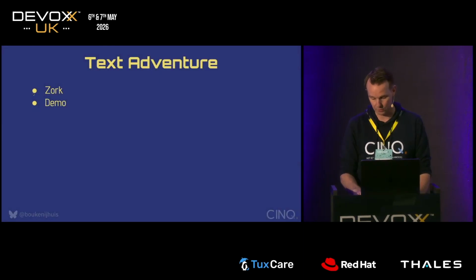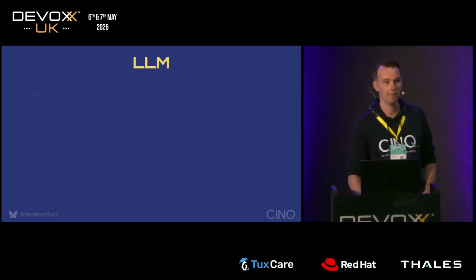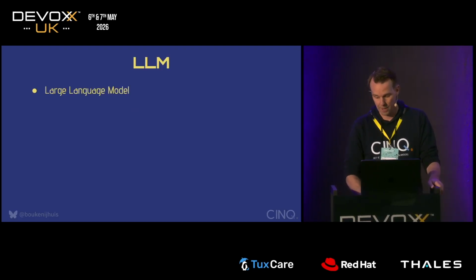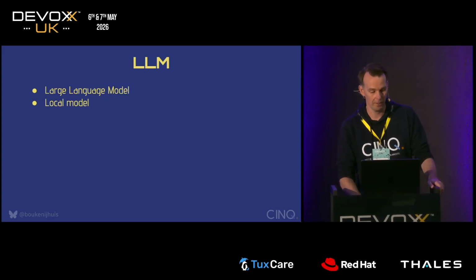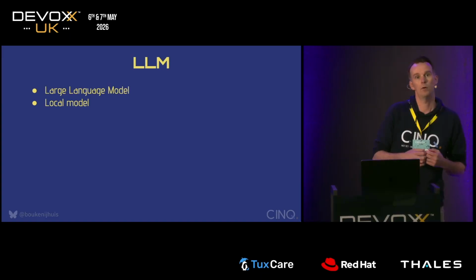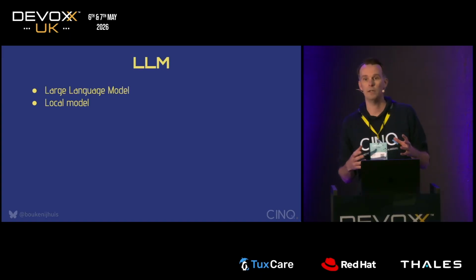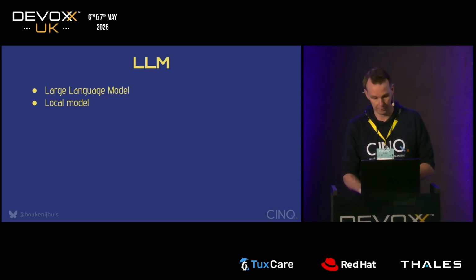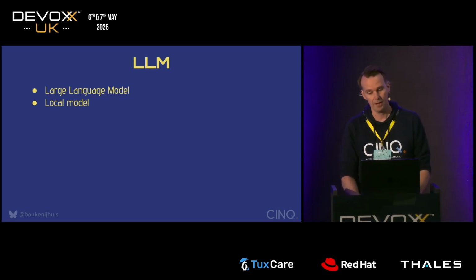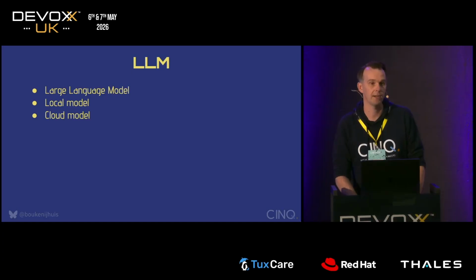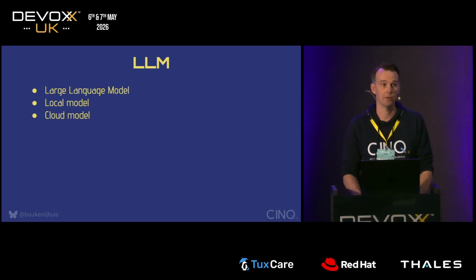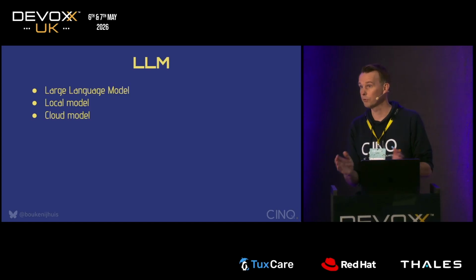And let's go to the next noun, which is LLM. We all know LLM stands for Large Language Model. And there are 2 kinds of models that we're going to use in this talk. The first demo is going to be with a local model. Normally local models are a bit smaller, maybe a little less smart, but also cheaper because you don't have to pay for them. They're running on your own machine. And the other demo that we're going to do will be with a cloud model. They're normally bigger, smarter, faster if they run on proper hardware. But normally you also have to pay for them.